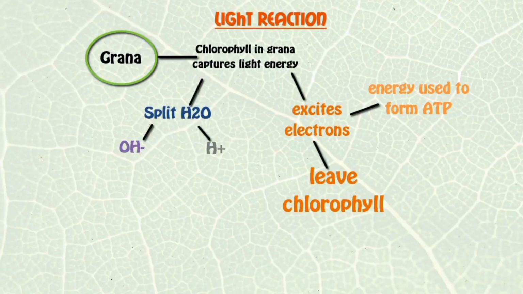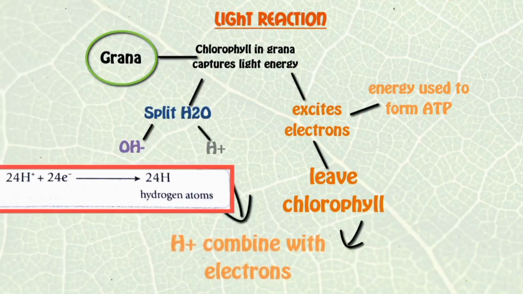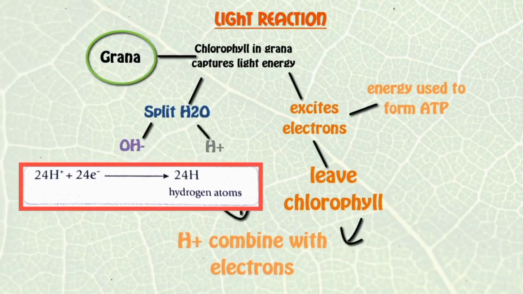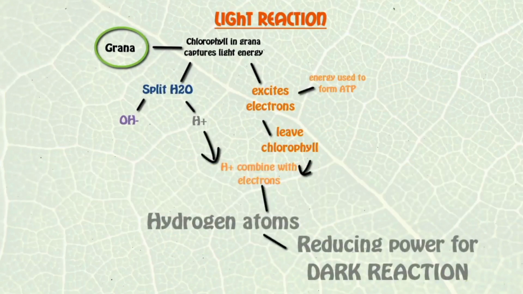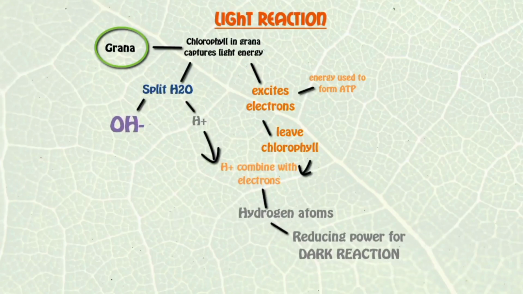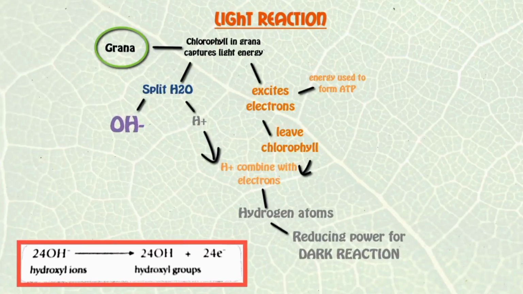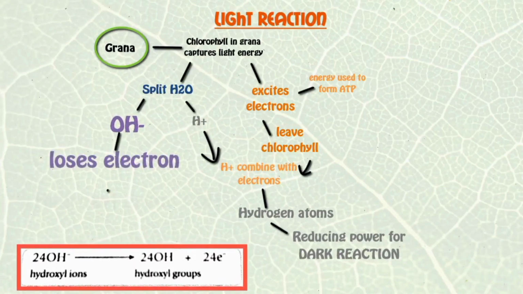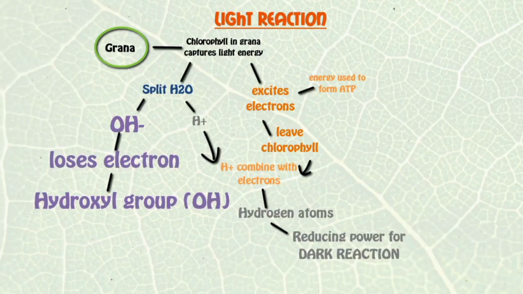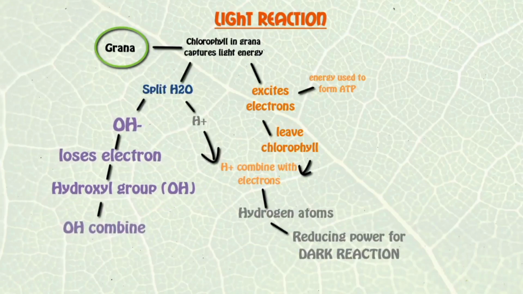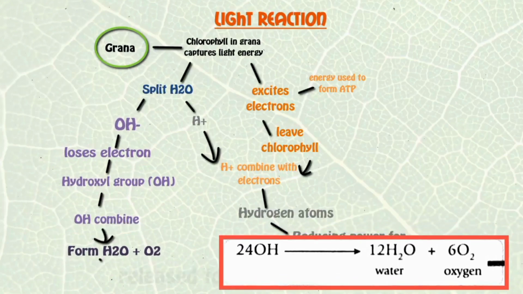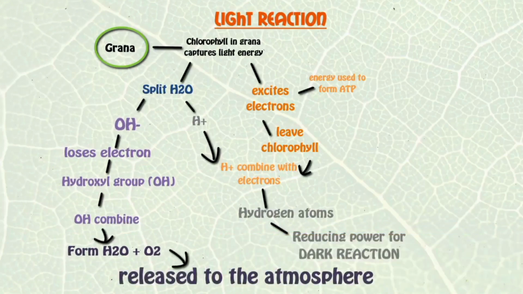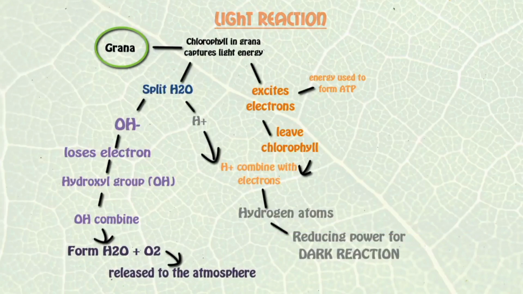The hydrogen ions produced combine with the electrons released by the chlorophyll to form hydrogen atoms. The hydrogen atoms provide reducing power for the dark reaction. At the same time, each hydroxyl ion produced loses an electron to form a hydroxyl group. The hydroxyl groups then combine to form water and gaseous oxygen. Oxygen is then released into the atmosphere for cellular respiration.